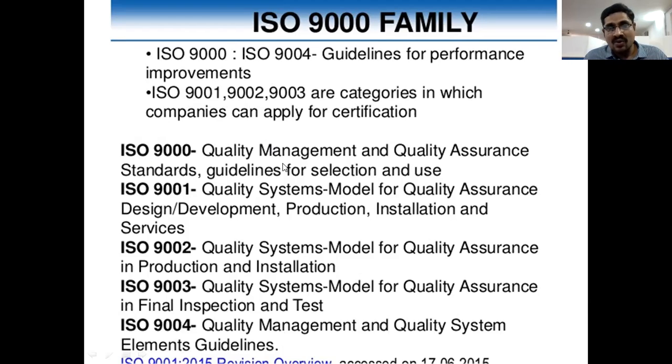It indicates quality management and quality assurance standards, and guidelines for selection and use of qualitative things. These four things are considered in ISO 9000: quality management, quality assurance, quality standards, and guidelines. They give quality management techniques, tips, and quality assurance.